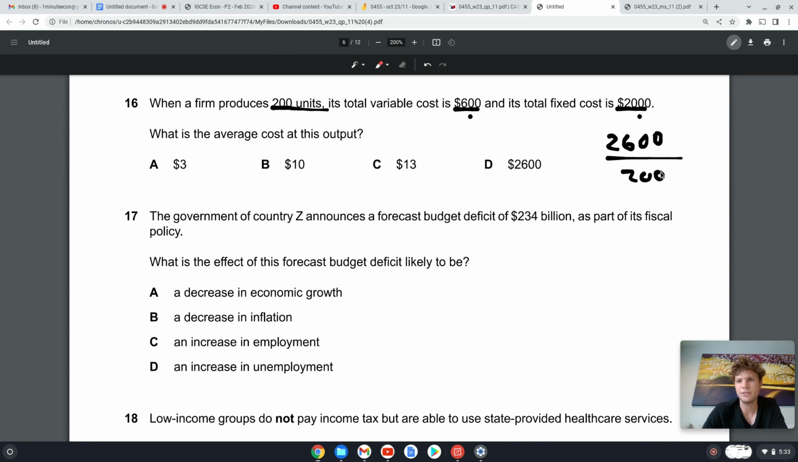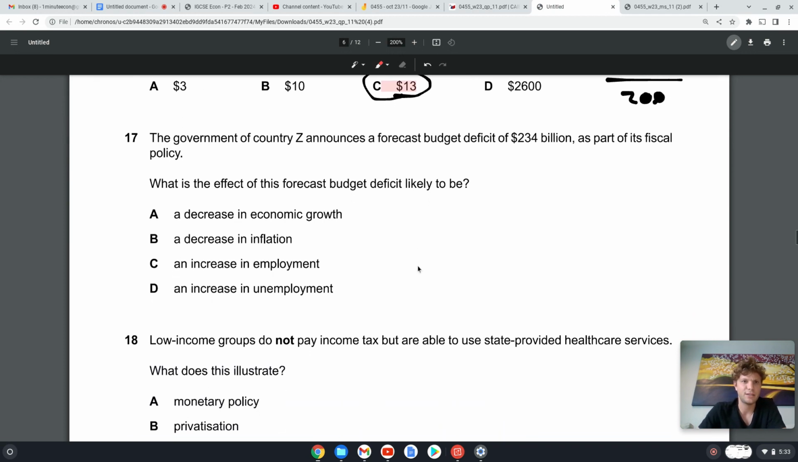And the question wants to know what is the average cost of this output. So basically, what is the average cost of 200 units? What is the average cost of one? So 2,600 divided by 200 is going to be, there you go, $13 per unit. That is the average cost of one unit.